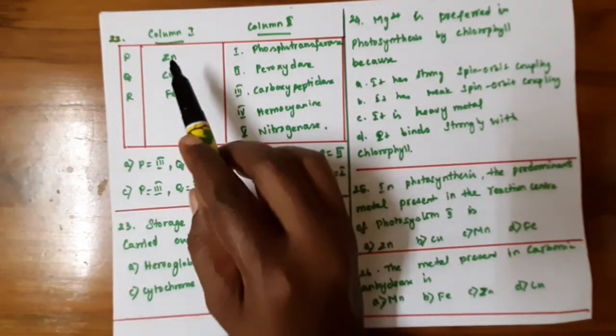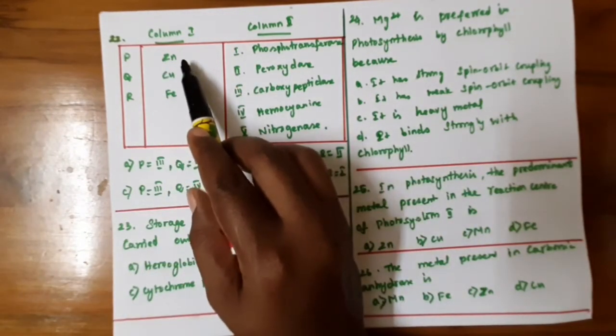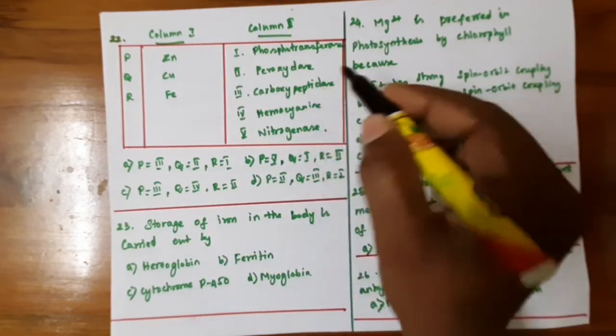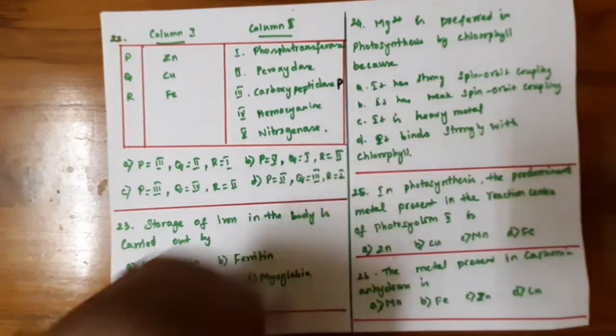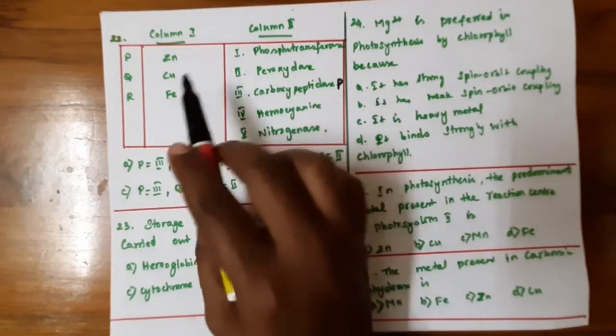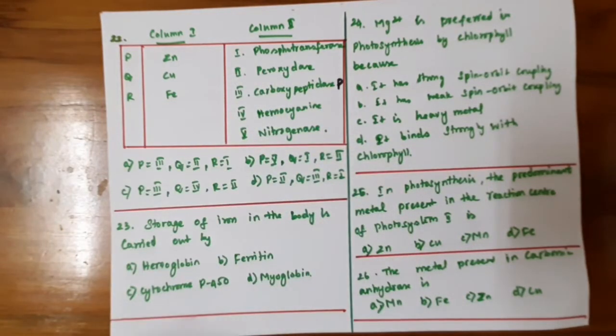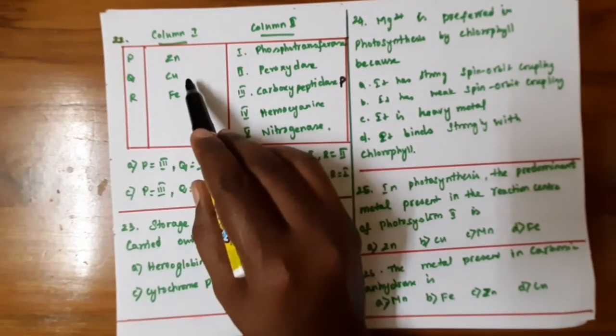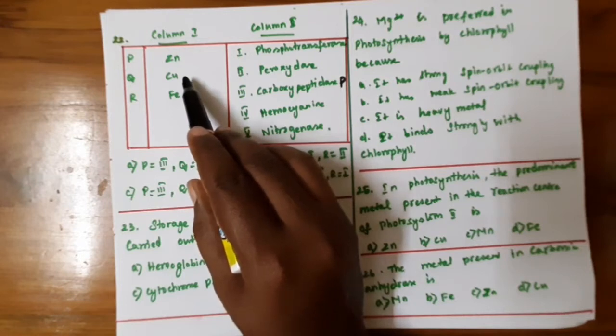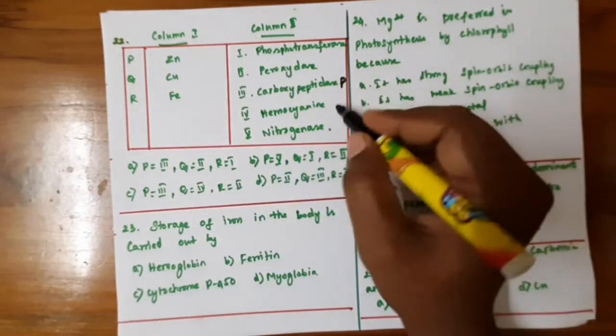As we know it, zinc is found in the metalloenzyme. Here the metalloenzyme is the carboxypeptidase. So carboxypeptidase contains the metal ion zinc 2+. And next, copper. As I told you already, the copper is found in the non-heme proteins such as hemocyanin.